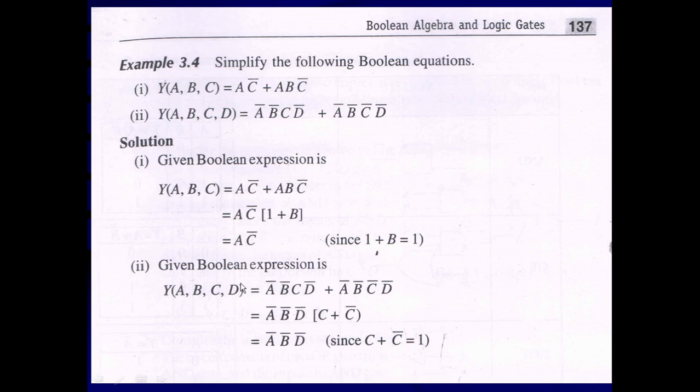Next example, Y is a function of ABCD, that is equal to A bar B bar C D bar plus A bar B bar C bar D bar. So A bar B bar D bar is going to be common. Inside the bracket C plus C bar, and C plus C bar is going to be 1. So multiplied by this, that is equal to A bar B bar D bar.